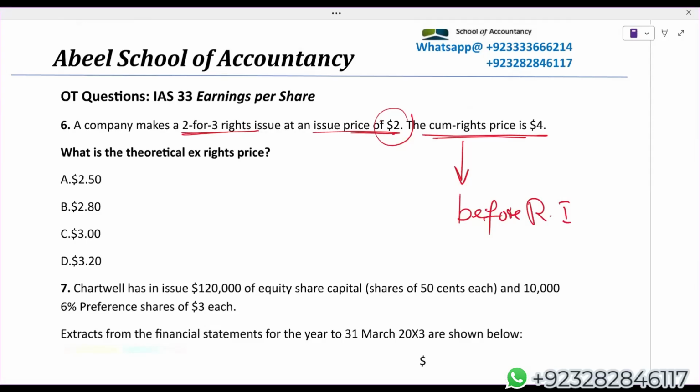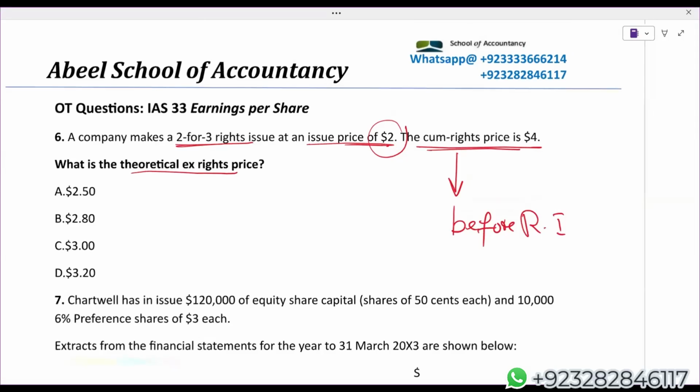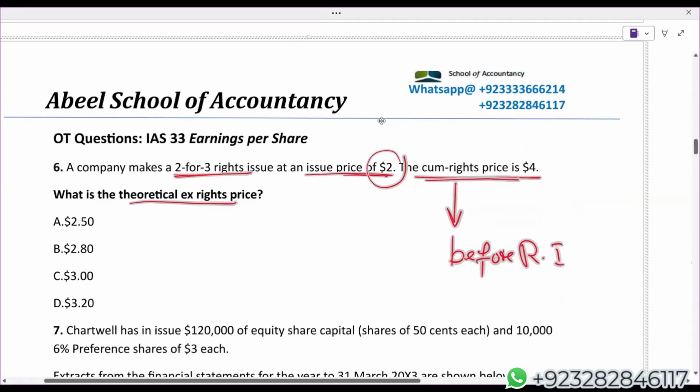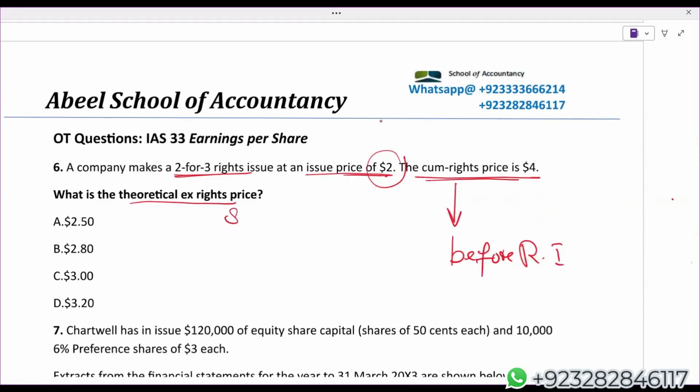We just need to calculate the theoretical ex-rights price, meaning share price after the rights issue. So simply make the 3-column format we have used so many times in our regular classes: shares, values, and total value.